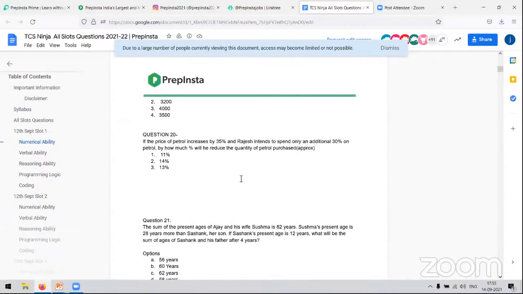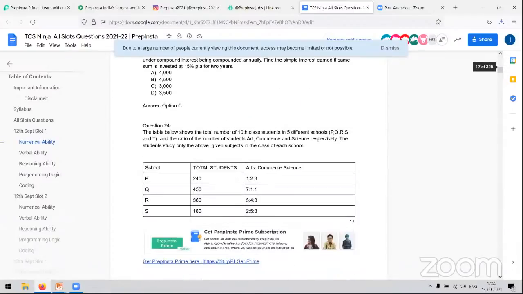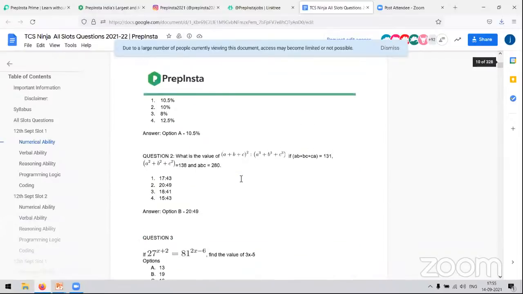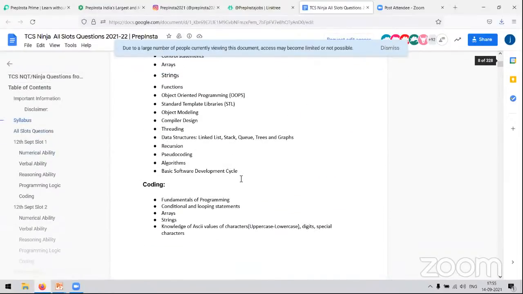Now, a very important disclaimer is that we never update or come live when a particular slot is going on. All of these questions that we are discussing on the live or in the PDF are from the previous slot questions. So there are no current slot questions that are going on. So you cannot go for any malpractice with PrepInsta, because we do not encourage that.